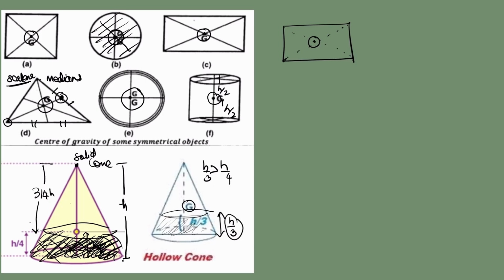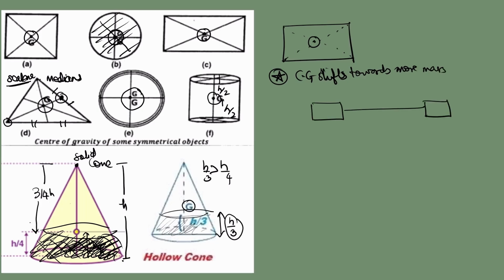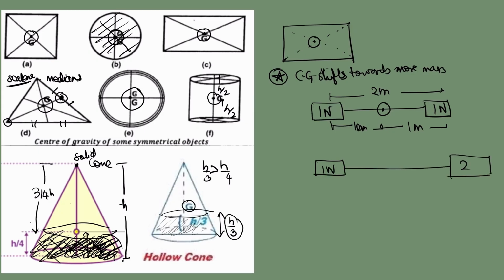So there is another point that we have to note: the center of gravity shifts towards more mass. What does this mean? If there is an arrangement like this where both weights are 1 Newton each, the center of gravity will be at the center. If the distance is 2 meters, the center of gravity will be at a distance of 1 meter from both sides. But if this is 1 Newton and this is 2 Newton, with the distance 2 meters, the center of gravity will shift towards the bigger weight. So the center of gravity will shift a little towards the right.